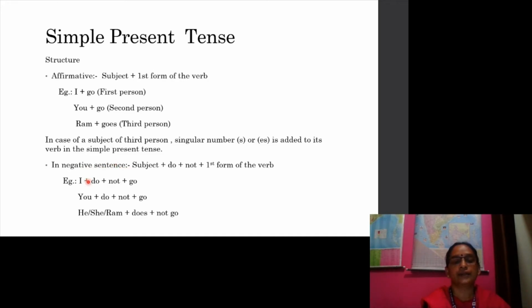I do not go. You do not go. He does not go. She does not go. Ram does not go. In the case of negative sentence, subject plus do plus not plus first form of the verb. In the case of positive or affirmative sentence, subject plus first form of the verb.